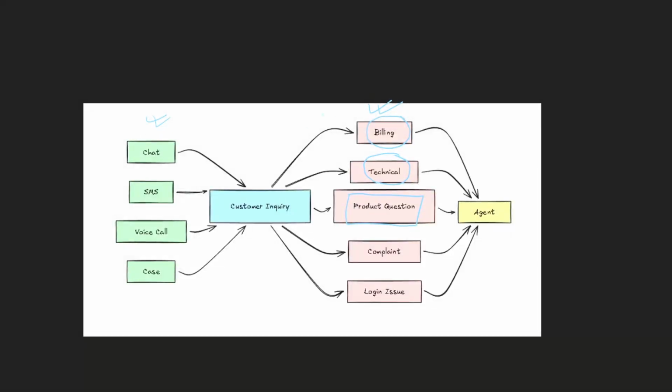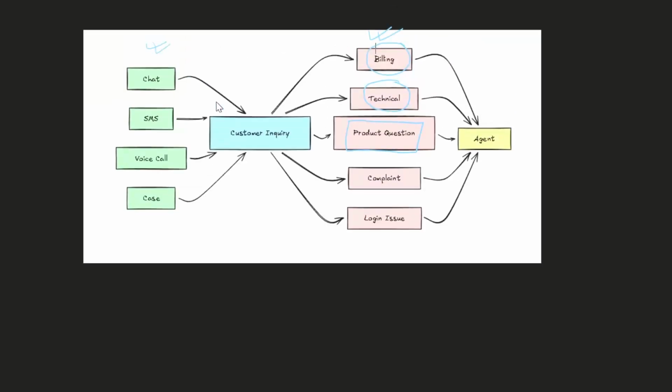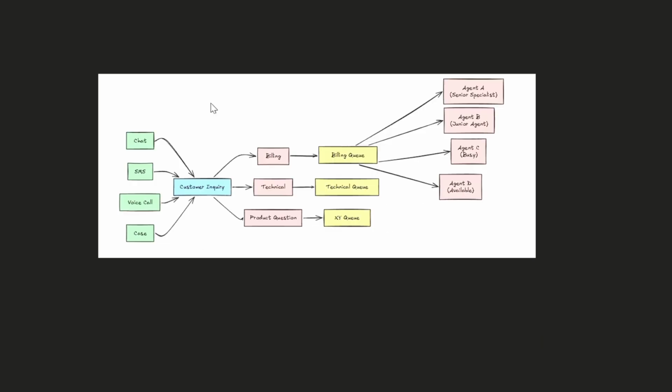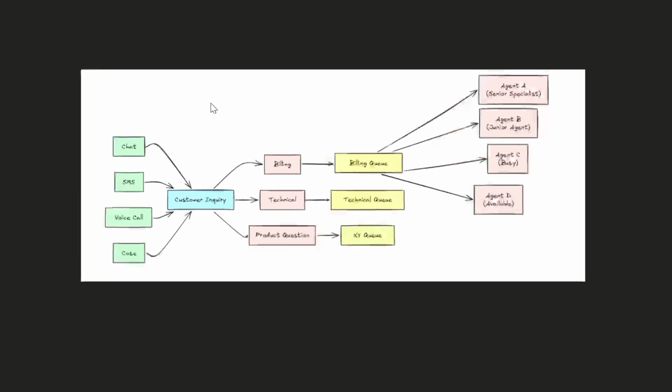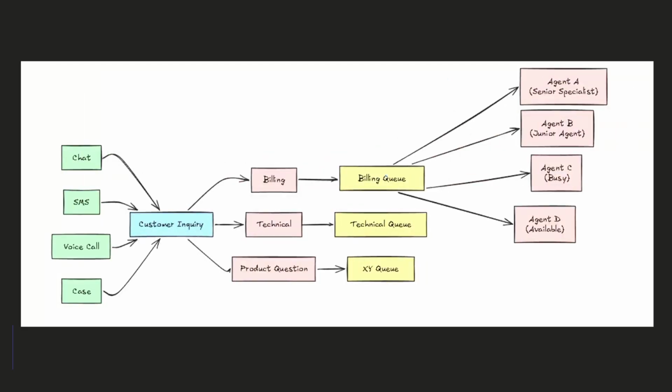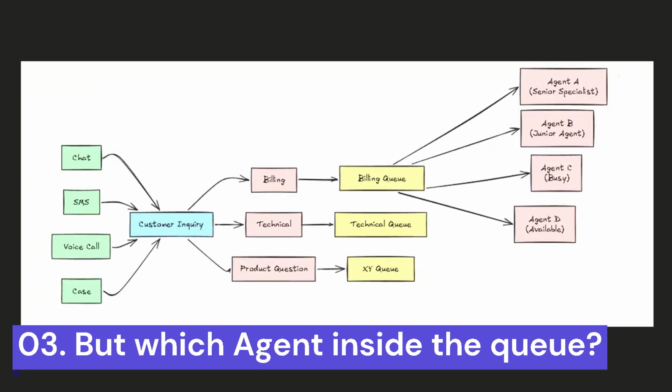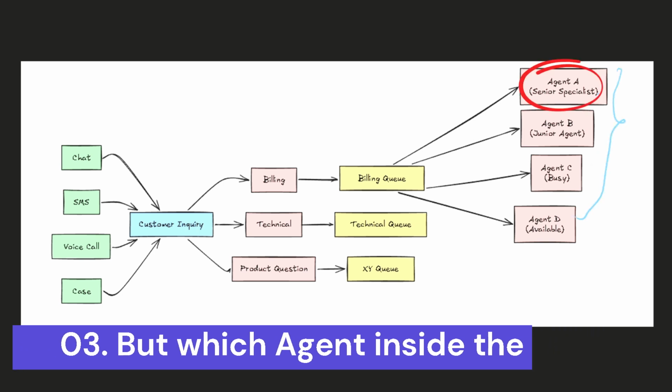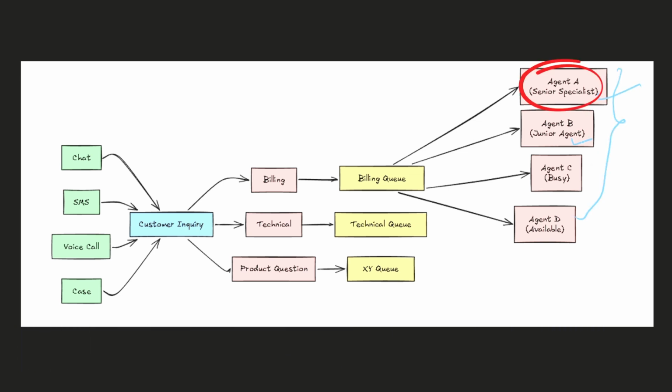And even if you solve the second problem, now you reach the queue. The request is a billing request, so now we have reached a billing queue. But even in that billing queue, there are different kinds of agents. There is an agent who is a senior. There is an agent who has just joined the company and he's a junior. He doesn't know how to solve high priority cases or escalation cases, whatever it is. So he doesn't know, and then agent A knows it.